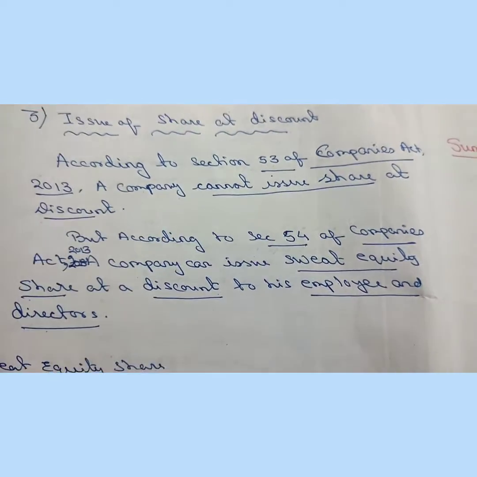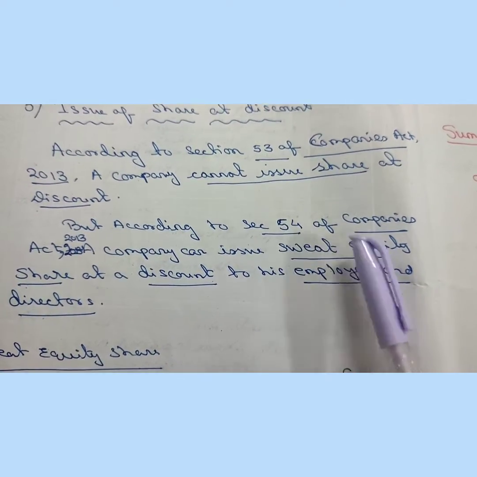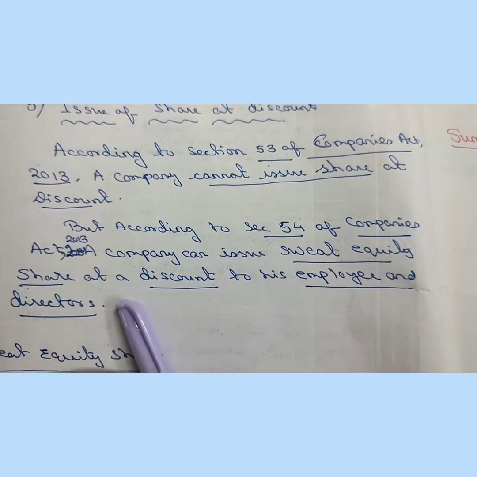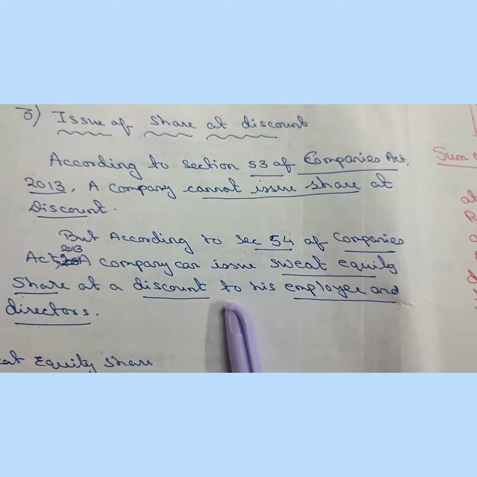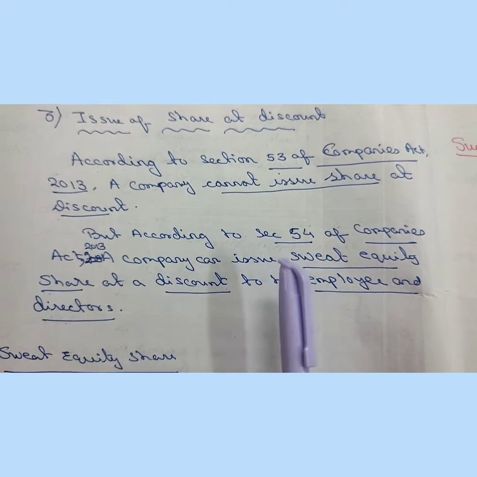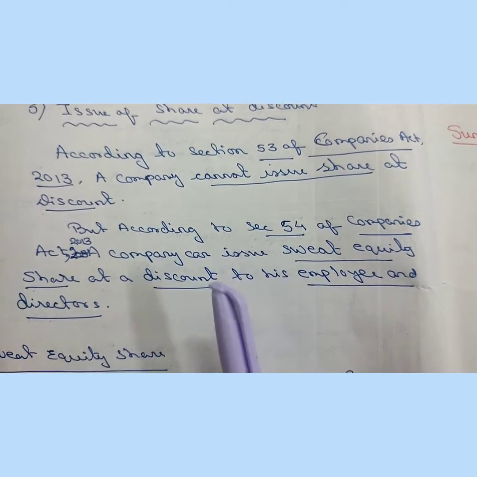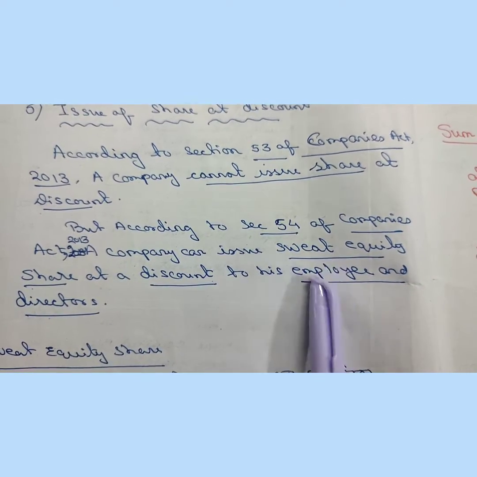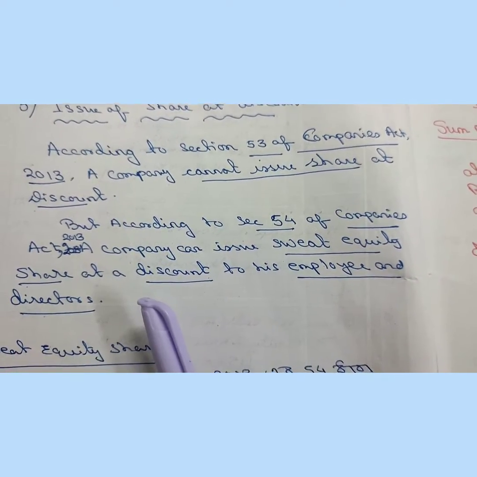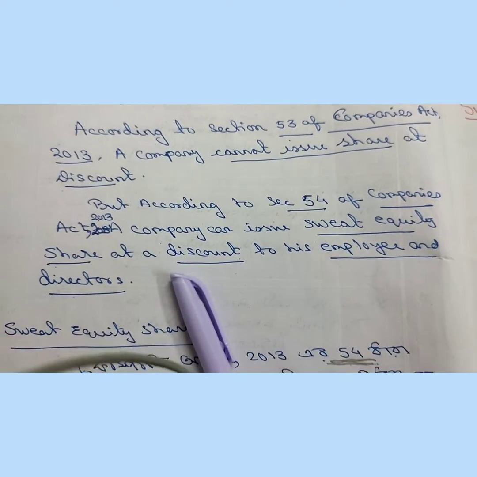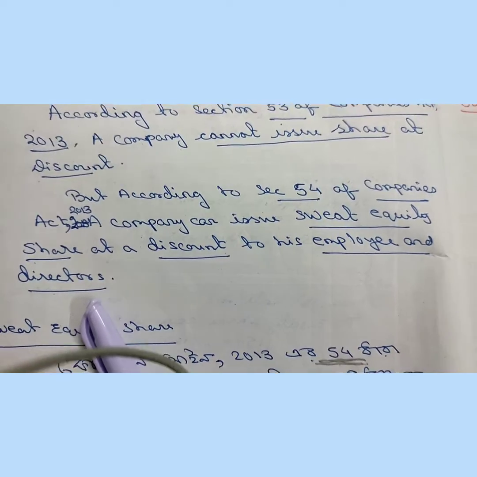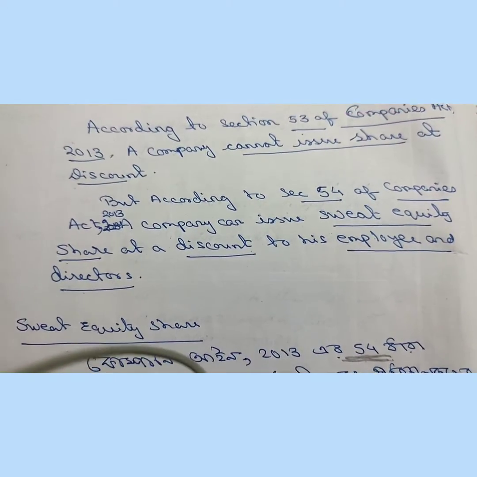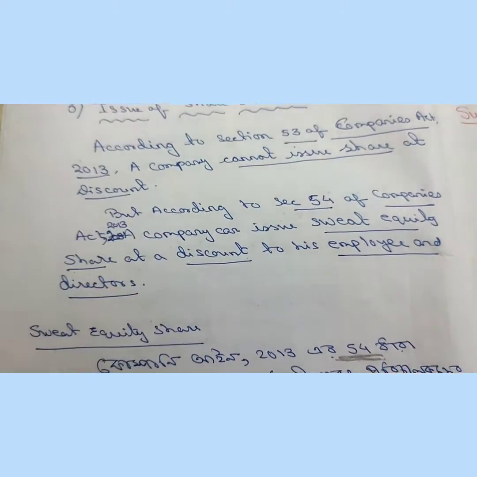But according to section 54 of Companies Act 2013, company may issue share at a discount, but only to its employees and its directors. Okay, so you have to remember that company may issue share at a discount only to its employees and directors.